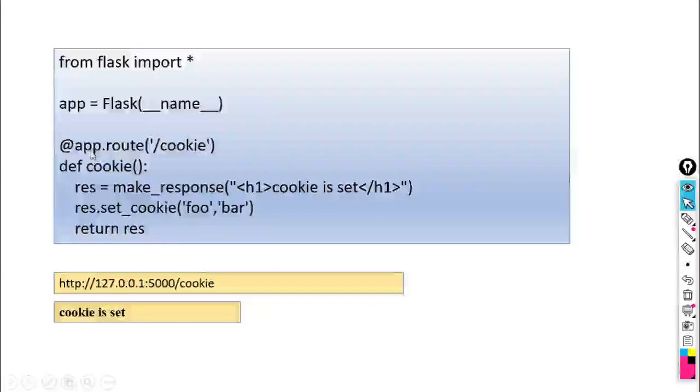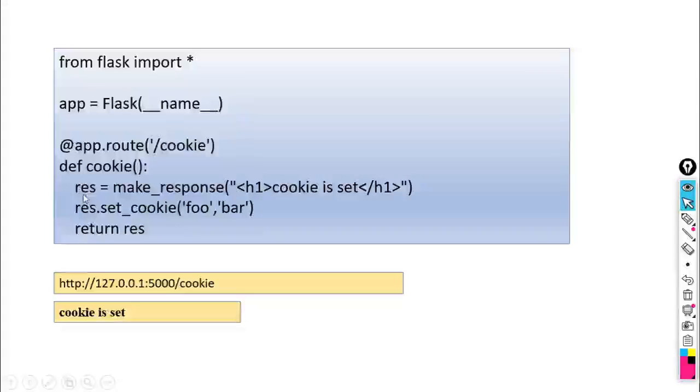At app.route slash cookie. So when we call slash cookie in the browser, it will create a cookie. Define the cookie function associated with this URL. res is equal to, this is the object, make_response, 'cookie is set' in an HTML header tag. So when that cookie is set, it gives the text 'cookie is set'.